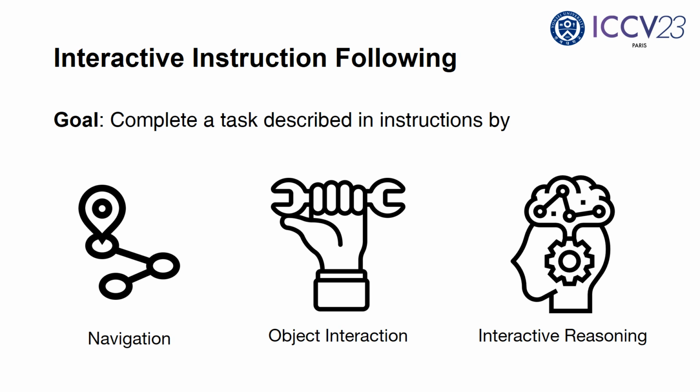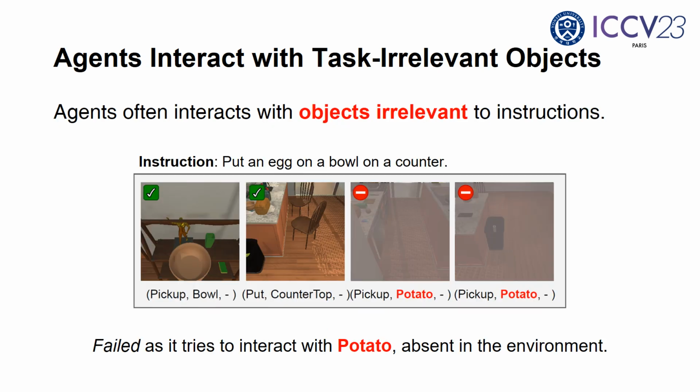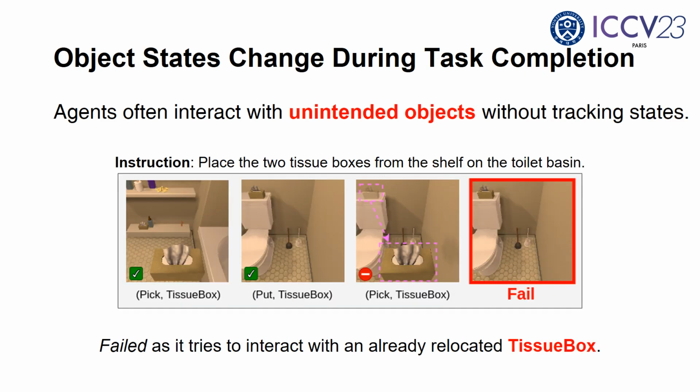The interactive instruction following task requires an agent to complete tasks with interactive reasoning for accurate navigation planning and for object localization for interaction. Such interactive instruction following tasks pose several challenges. First, while completing a task, the agent often plans to interact with irrelevant objects by losing the context of the task. In addition, changing object states during object interaction can potentially result in unintended interactions.